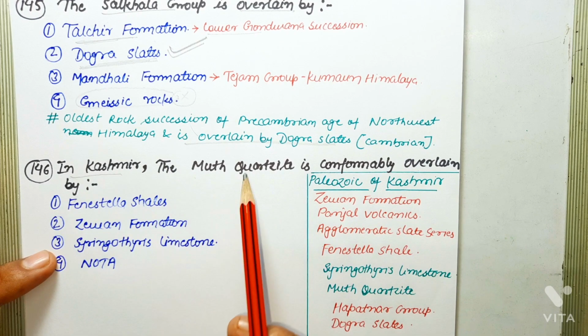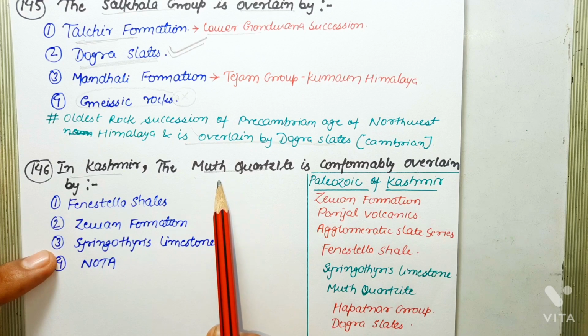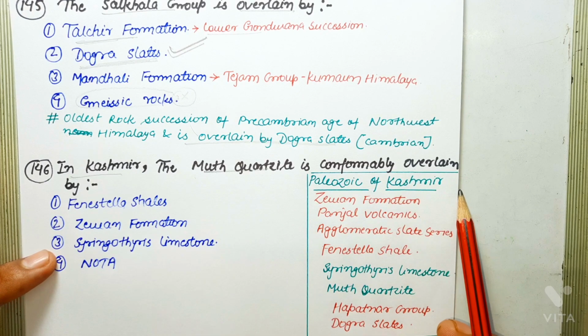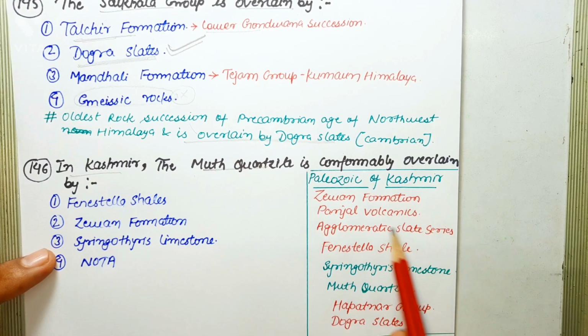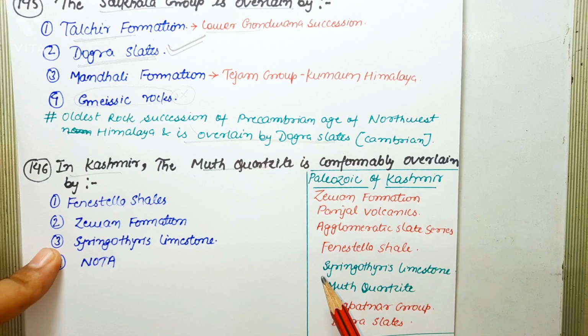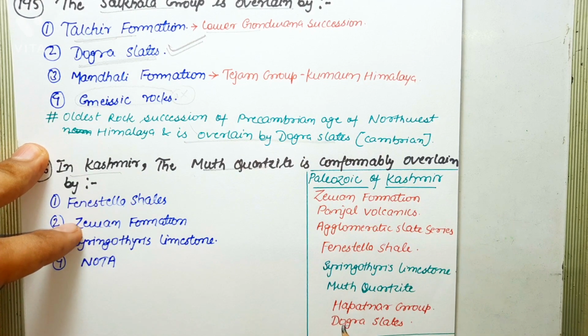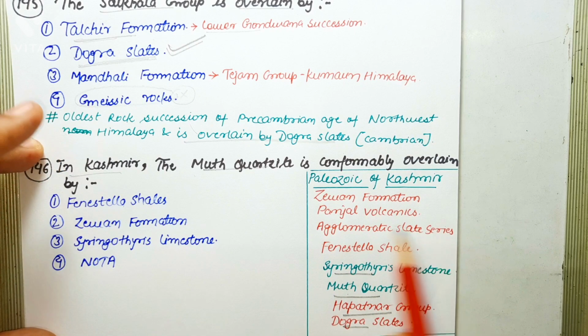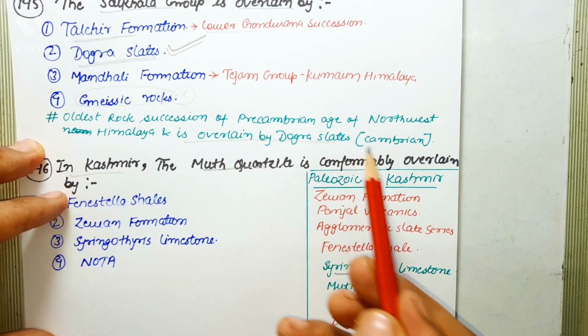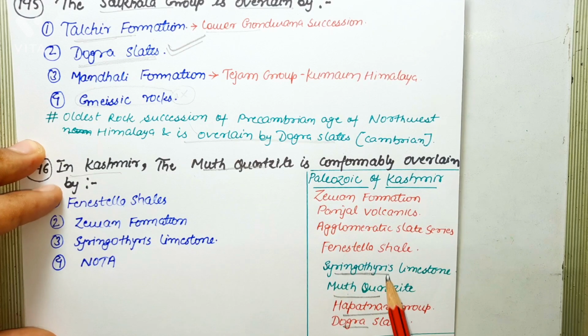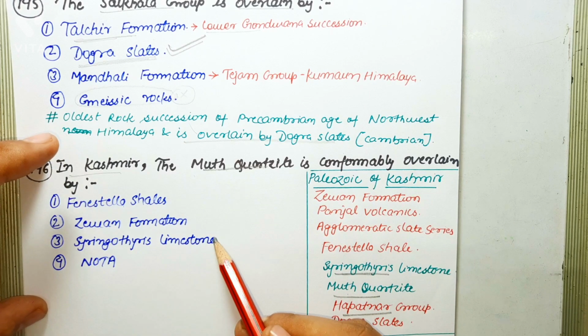So mud quartzite belongs to the Paleozoic succession of Kashmir Valley, Kashmir Lidar Valley, better say. This is the succession of Paleozoic of Kashmir Lidar Valley, in which Dogra slates are overlain by Hapatnar group. It is overlain by mud quartzite. Mud quartzite is overlain by Syringothyris and so on. So the question is asking about mud quartzite, and mud quartzite is clearly overlain by Syringothyris limestone. So the correct answer is Syringothyris limestone.